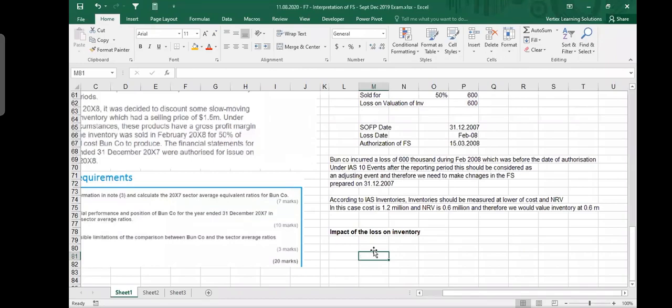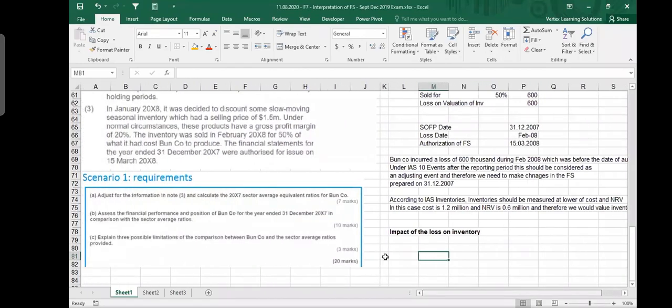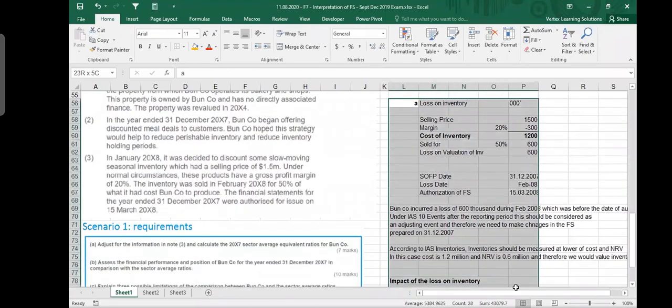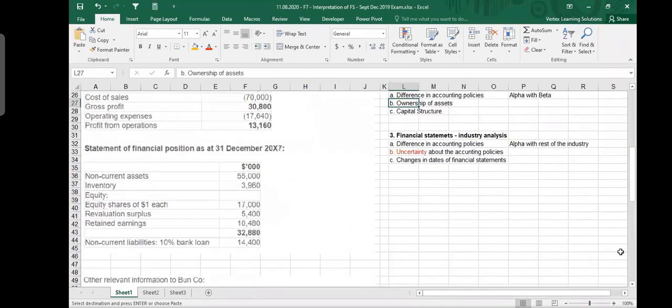So you have 2 options here. It will depend on your choice. How do you want to present? You can take the numbers, like these numbers we have here, revenue. And by the way, I can shift these things a little bit up so that I don't have to scroll a lot. I can take them here somewhere.